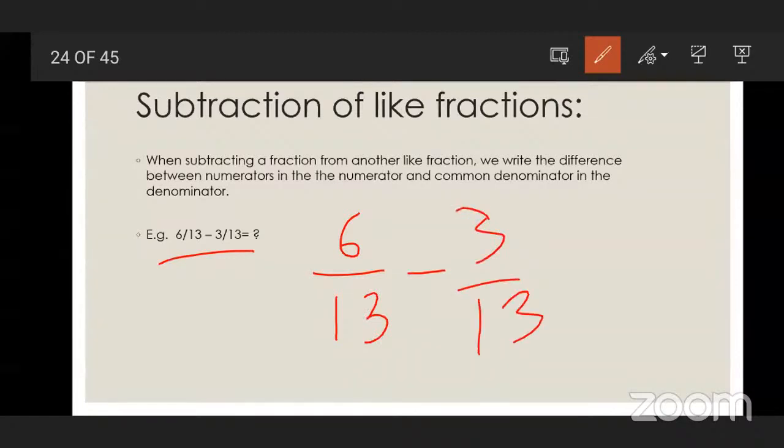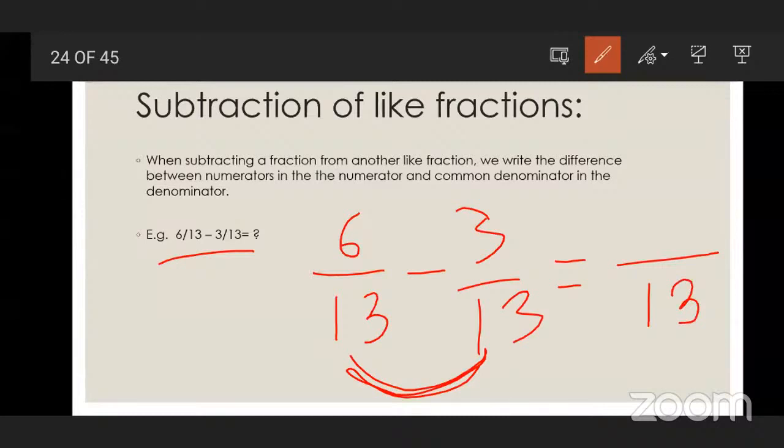So in this type of subtraction, when the fractions are having the same denominator, we need to write the common denominator. What is the common denominator? 13. And now we need to write the difference of both the numerators.